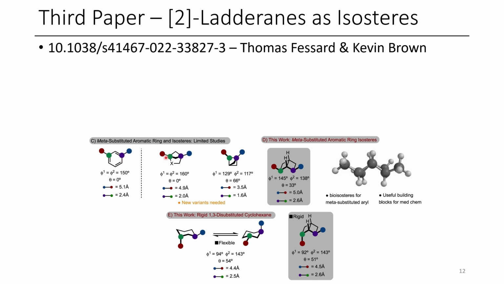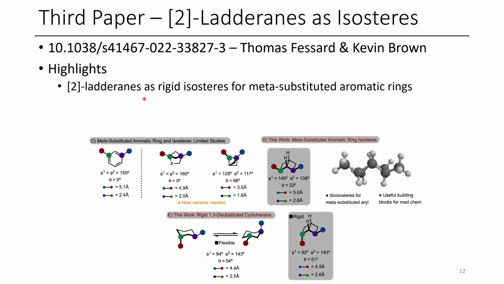There are other motifs that have been developed recently which are similar isosteres. So you can see these bond distances are quite similar, although the angles change to a certain extent. And in this work, they make these 2-ladderanes, which are pretty close in terms of bond length, both between the green and the purple dot, as well as the blue and the red dot. You can also imagine that this is just a cyclohexane bridged through the middle 2 carbons. So this is technically still a cyclohexane, albeit a very strained one.